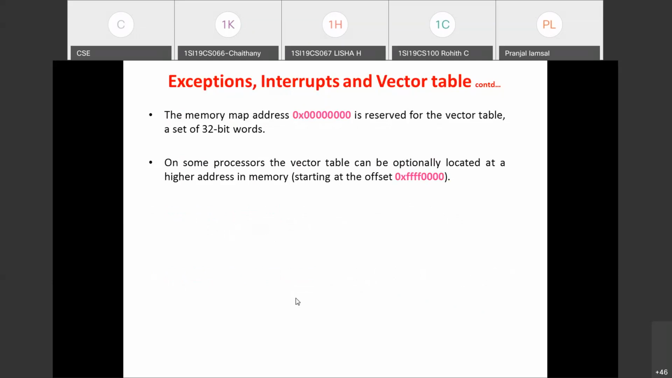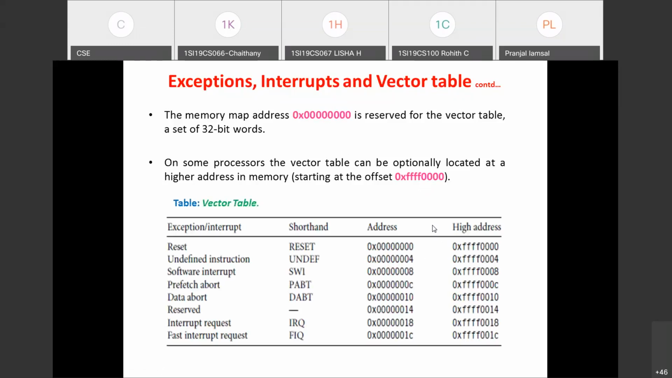From this address, a vector table may be stored. A few processors may use a high address in the memory, that is 0x4F followed by 4 zeros. So the processor may use either the low address, the starting address, to store the vector table, where each entry is a 4 byte entry, or it may use this higher address. The vector table consists of addresses. If any particular interrupt occurs, it takes the address from the vector table and executes a branch instruction, which will transfer the control to the ISR.